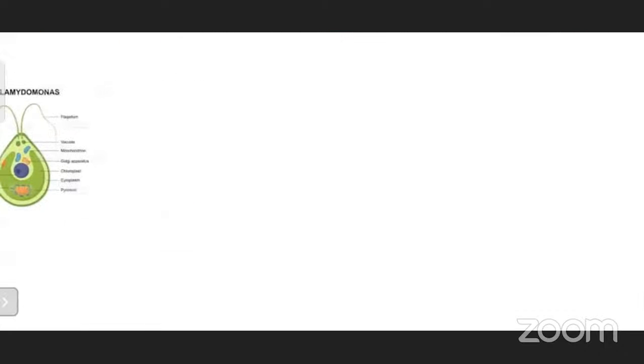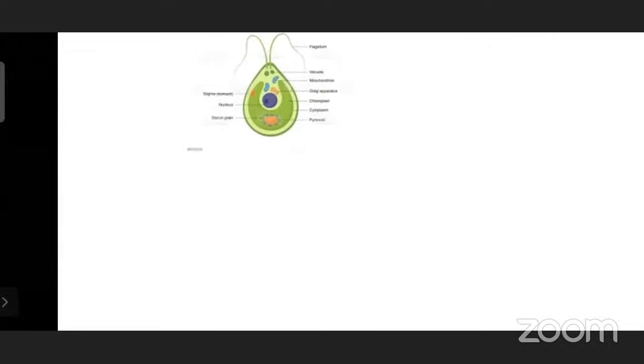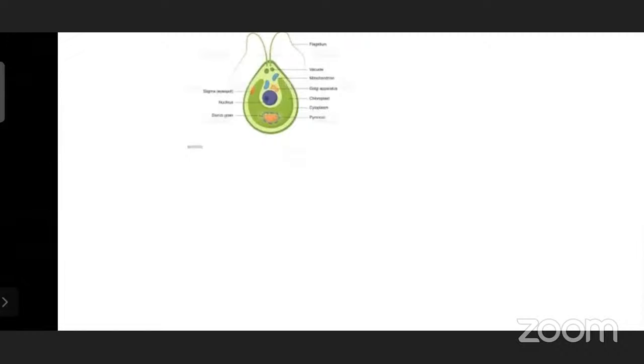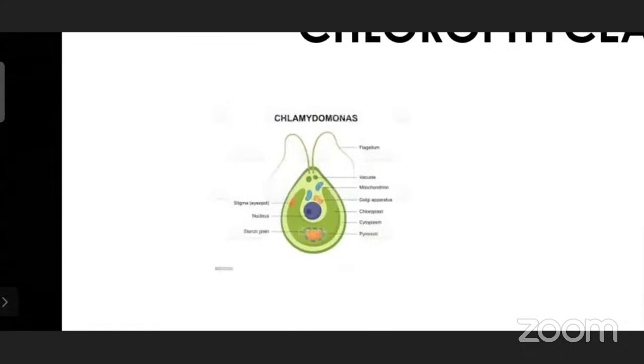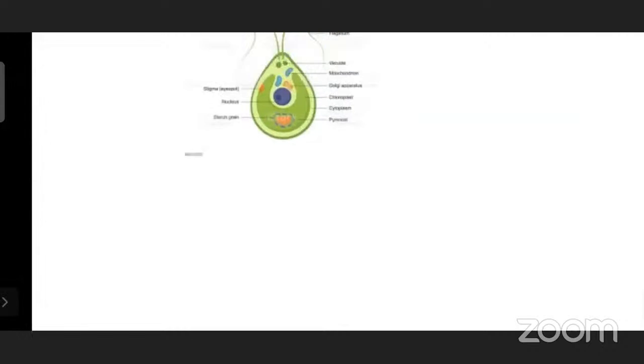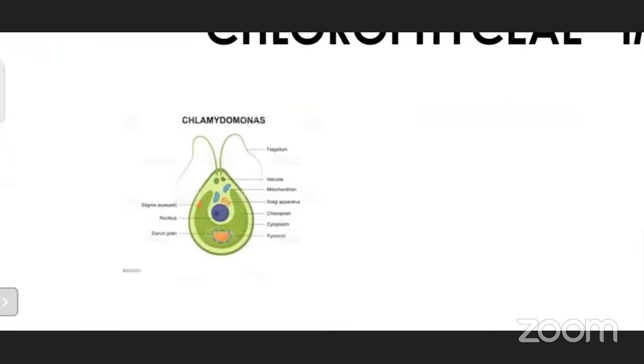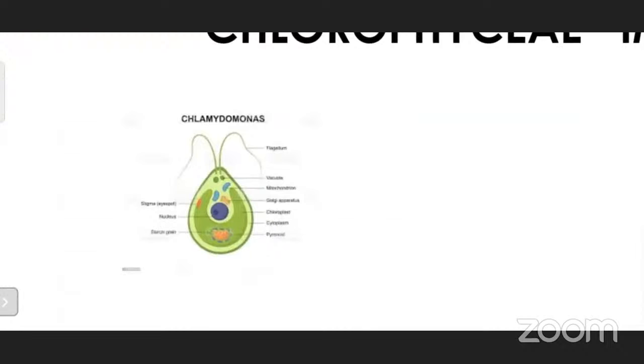Chlamydomonas, already in 8th class you are familiar with this unicellular algae. Chlamydomonas, which is green in color, grass green color. You can see clearly the structure here. So here you can see two flagella. Sometimes the flagella may be of the same or unequal size also.